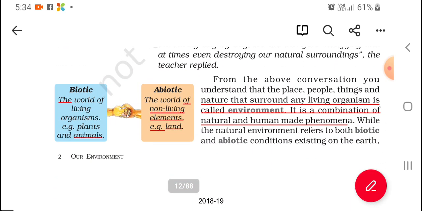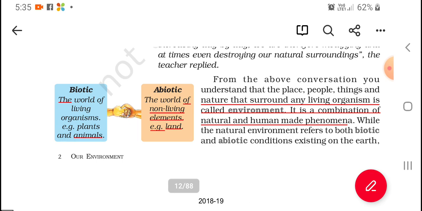Biotic and abiotic. Now, biotic is a living organism such as plants and animals which breathe, and also make food and eat that food. That is called a biotic substance. And the abiotic materials are non-living elements such as land and air, but they are part of the environment. They should be part of the environment. Environment is not just a surrounding. It can be our classroom too, it can be our nature too. Don't think of environment as only nature.